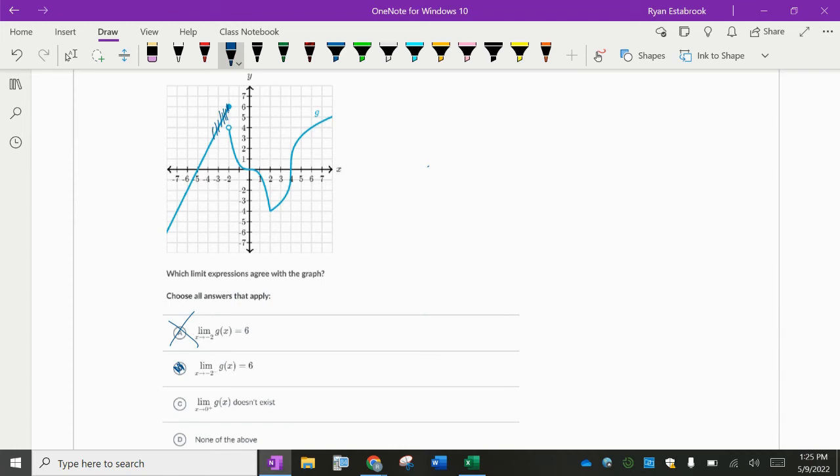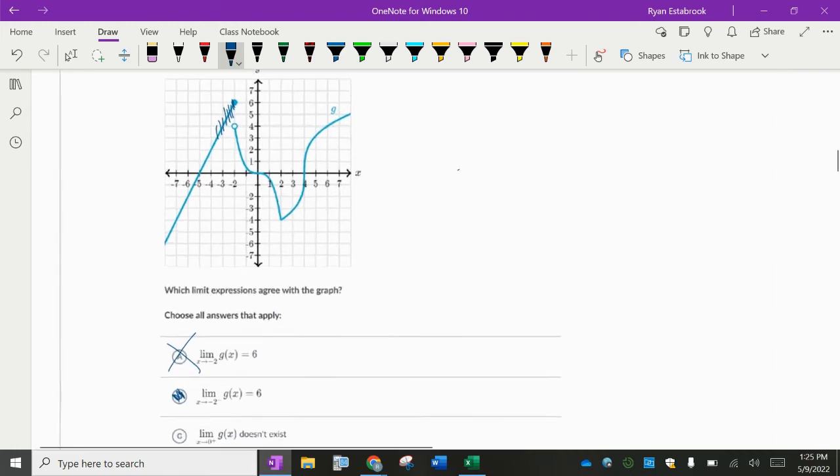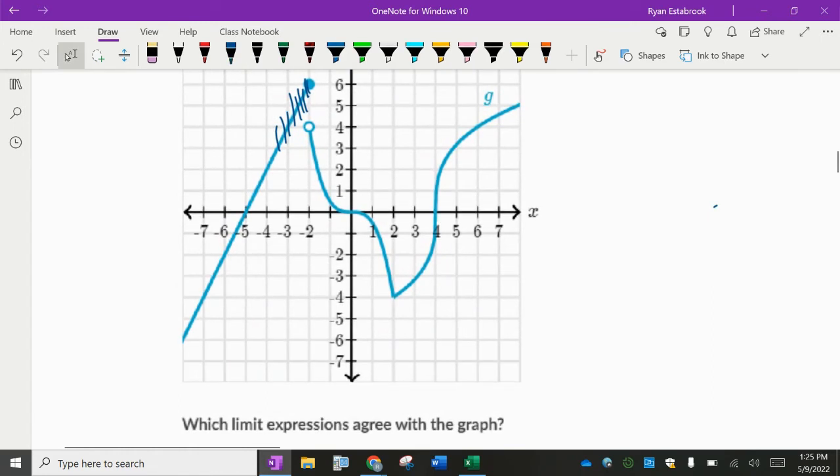Letter C, we might have more than one correct answer. The limit as x approaches 0 from the right doesn't exist. So if I'm looking at x getting closer and closer to 0, does it look like the y values are zeroing in on something? Like what output? 0. Bad pun, I said zeroing in, I didn't mean it that way. But yeah, as x is getting closer to 0 from the right, the y values are getting closer to 0.